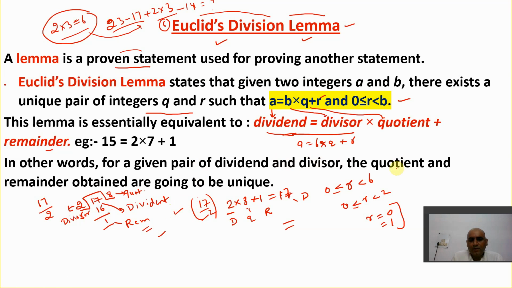And another important point, the quotient and remainder obtained are going to be unique. Yes, it's very obvious. For every two numbers which are going to be divided, here 17 upon 2, let us say 19 upon 6, let us say 492 upon 17, any number, the quotient will always be unique and the remainder will be unique, because that is for that particular pair only. So I hope you get this point. So here we learn about Euclid's division lemma. Now on the basis of it, we are going to solve one question.